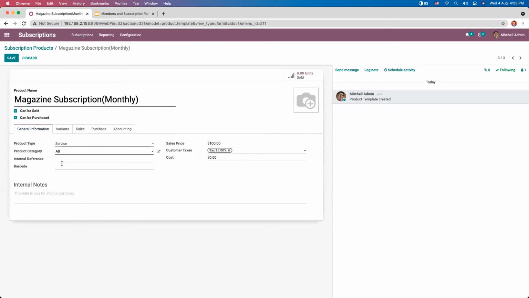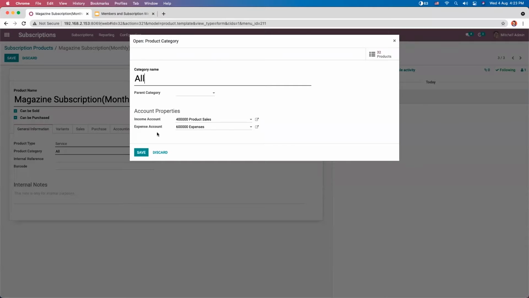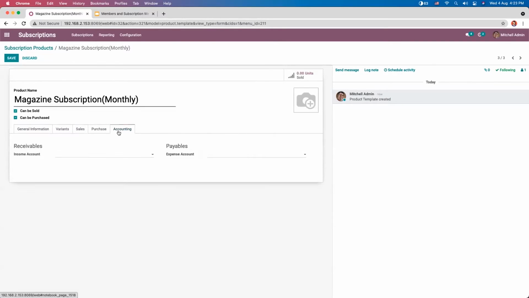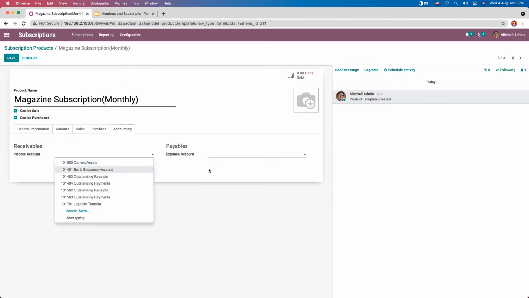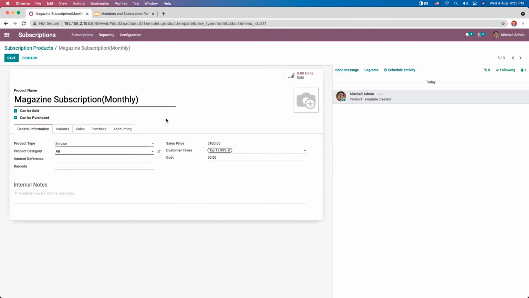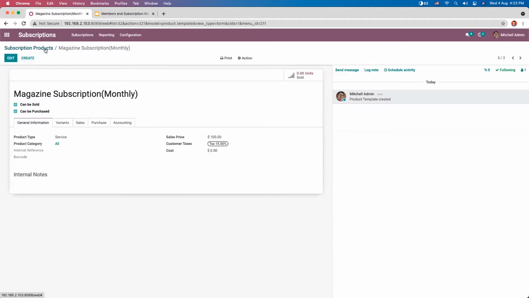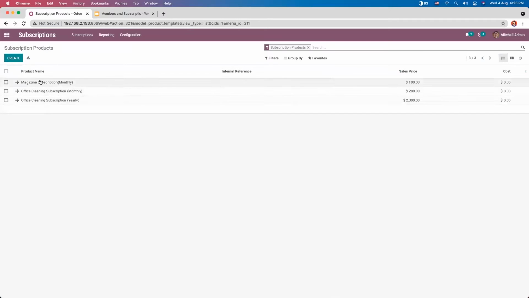And you can also add income and expense account. So already it is set inside the product category. And if you want to set particularly for this product, you can do it by coming under accounting. Here you can add the income and expense account. Now we can save the subscription product. So you can see magazine subscription monthly is created. Here we can do the sales price.